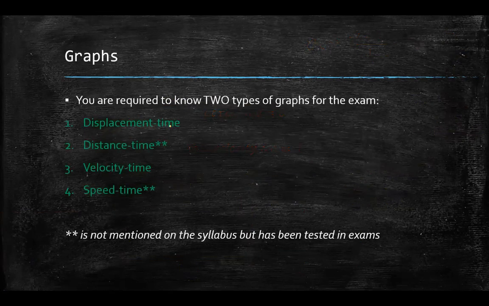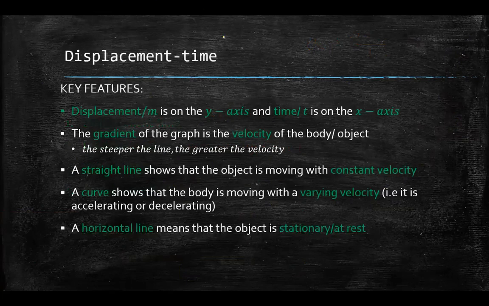Okay, we did displacement time, we finished that, distance time, we did that, velocity time and speed time. That's what we're doing now, right? So we said the key features of the displacement time graph: displacement is on the y-axis, time is on the x-axis. So this is d for displacement, t for time. The gradient of the graph is velocity, because the rate of change of displacement is velocity. I explained that last class, so I won't waste time doing it again.